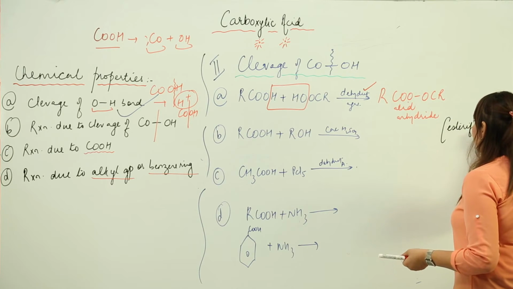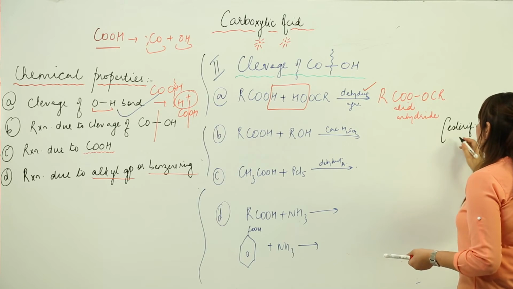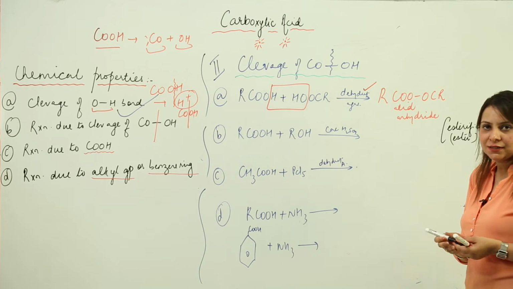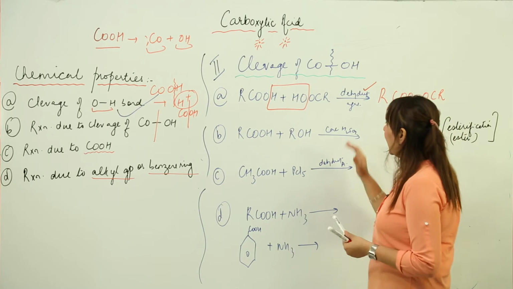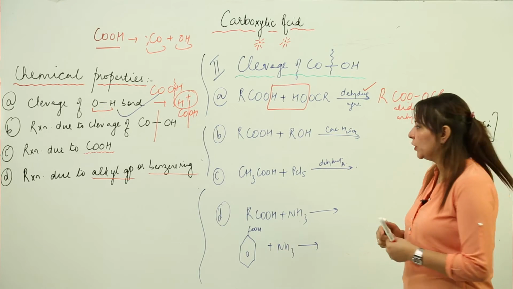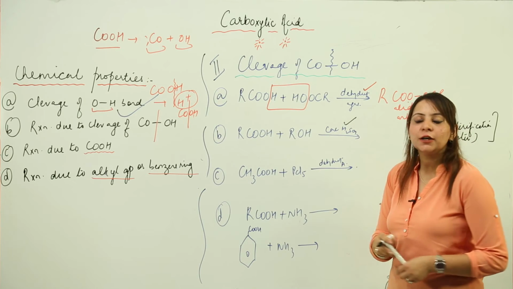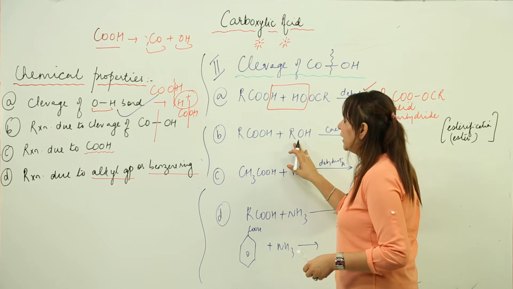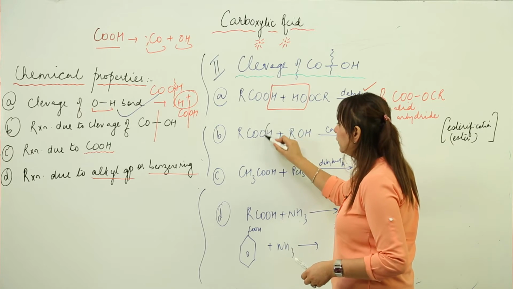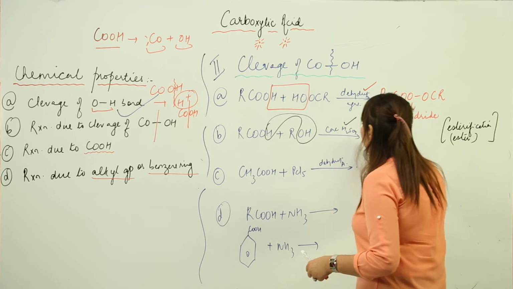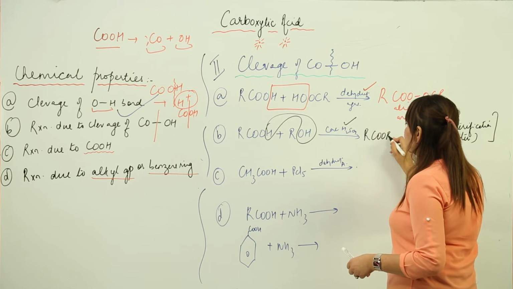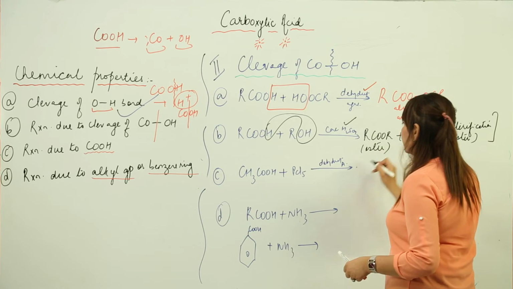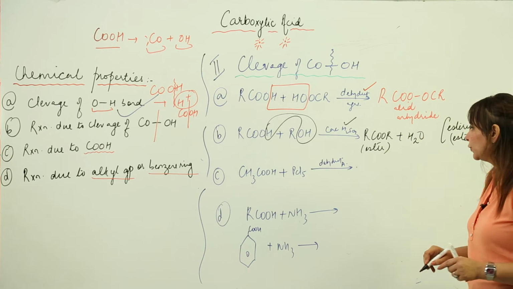as it leads to the formation of a fruity smelling substance, that is the ester. So what happens here again: I am going to take a dehydrating agent, and in this reaction it is particularly concentrated sulfuric acid. When alcohol and carboxylic acid react, a water molecule gets eliminated, and as a result we get a fruity substance, the ester. So this reaction is particularly the esterification.